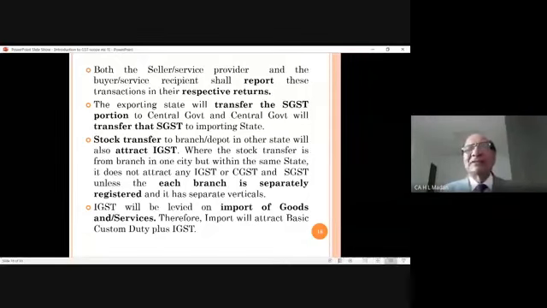The exporting state means the supplier will transfer the SGST portion, because the tax is to go to the other state. The exporting state will transfer the SGST portion to the central government, because the CGST portion will go automatically to the central government.